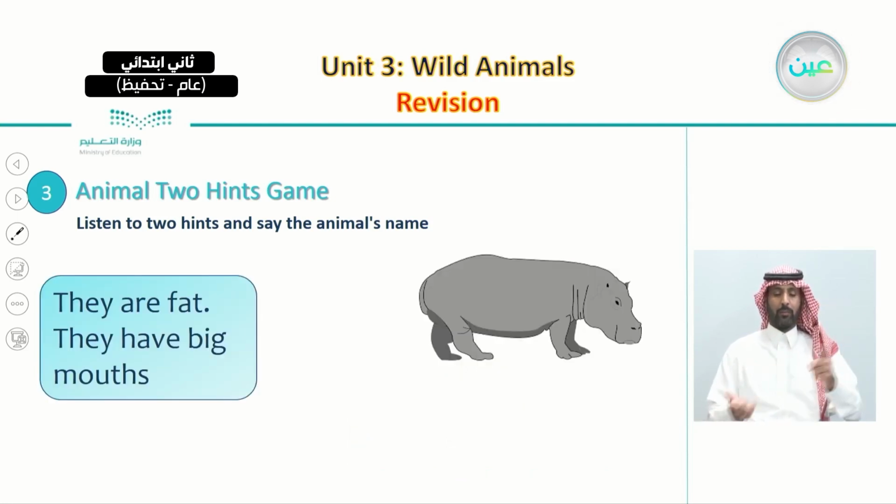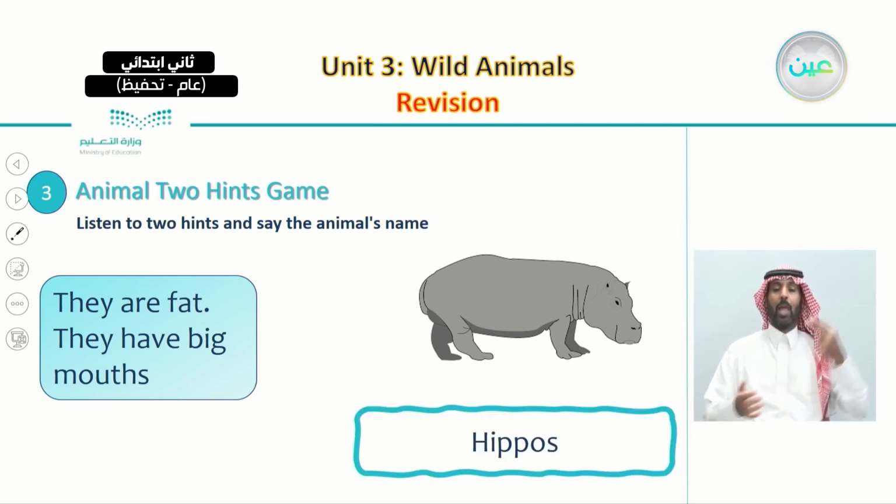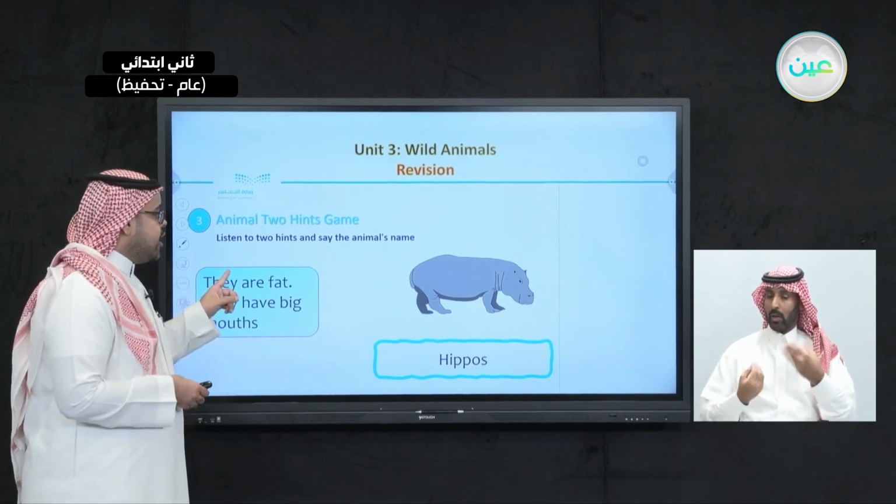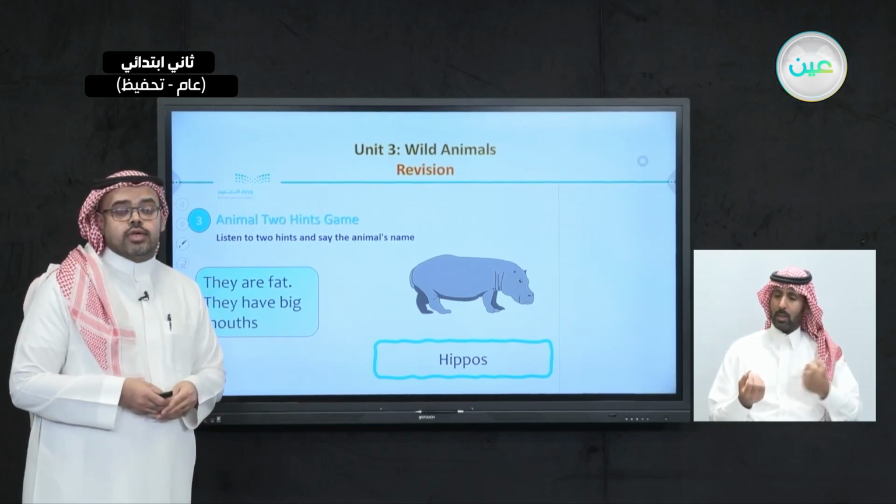Also, the third example we took last time was about hippos, where we said that they are fat and they have big mouths. So what is the animal we were talking about? It was hippo. So this is how we learned how to play the Animal Two Hints game.